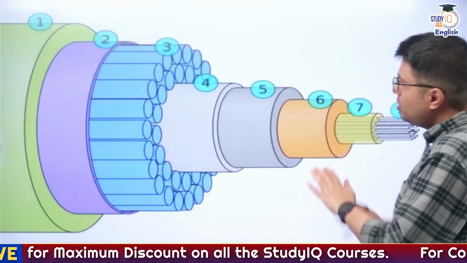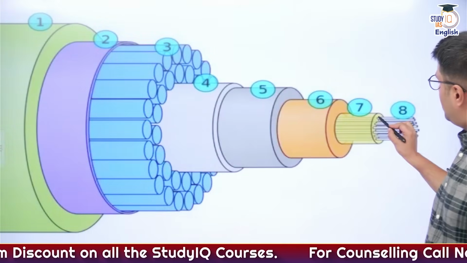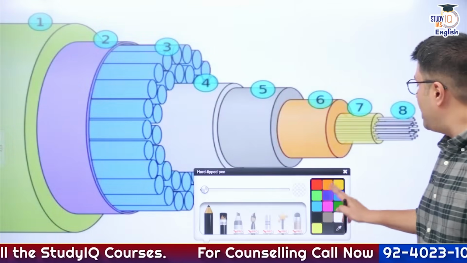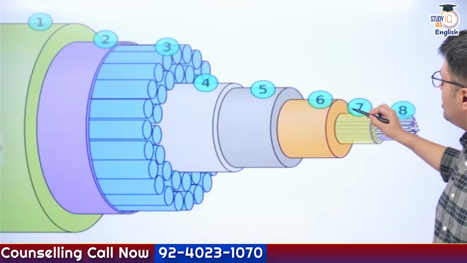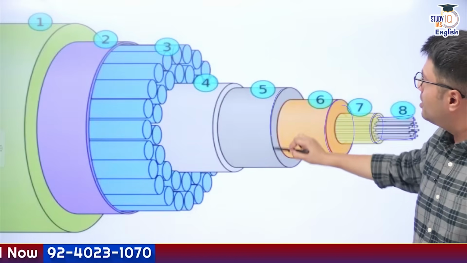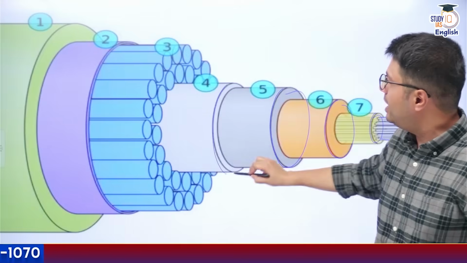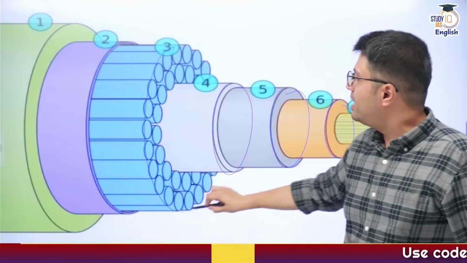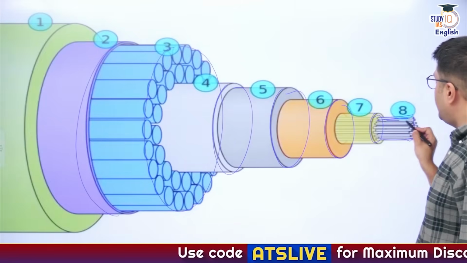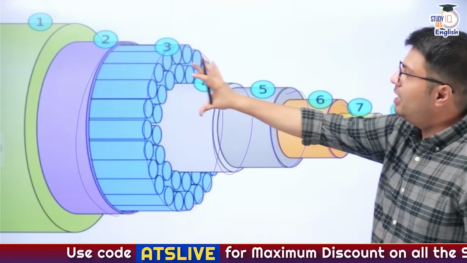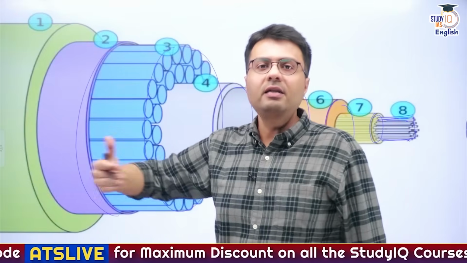So this is a cross section image that you can see. This part, let me change the pen color. This part is exactly the optical fiber cable, whereas there are a number of protective layers attached to it in order to protect the optical fiber cable from damage of the saline seawater, right? So this is basically the optical fiber cable, and this is the entire cross section of the undersea cable that you see undersea.